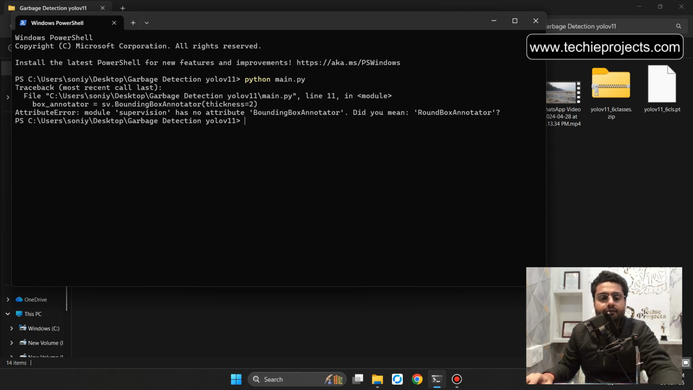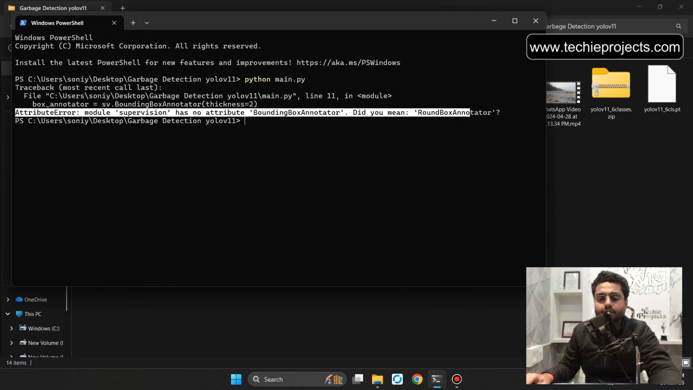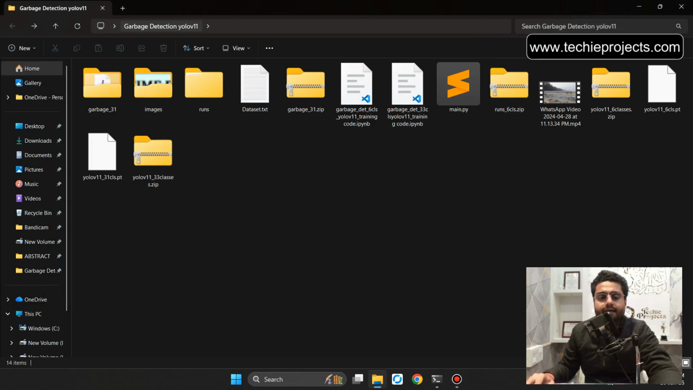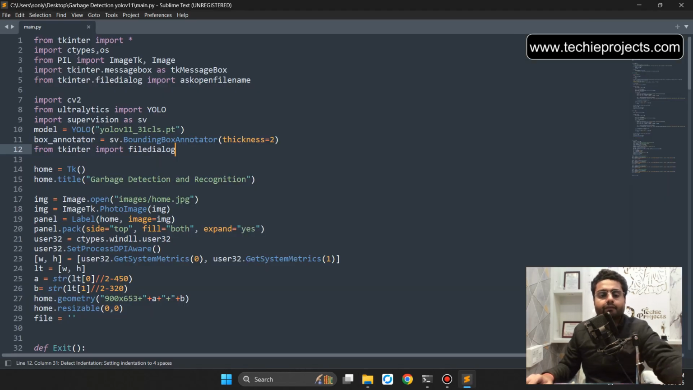So in this video, we have to resolve that particular error, that is attribute error, module supervision has no attribute bounding box annotator. Did you mean round box annotator? So we have to resolve that particular error from that code. Now I'm trying to execute that garbage detection system project and facing that error. So we have to just open the main code and do some changes in the code.